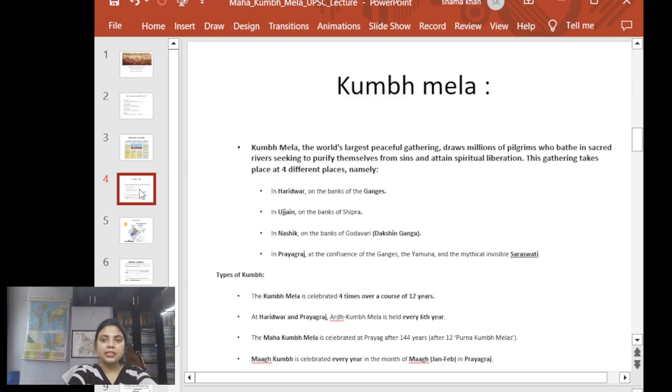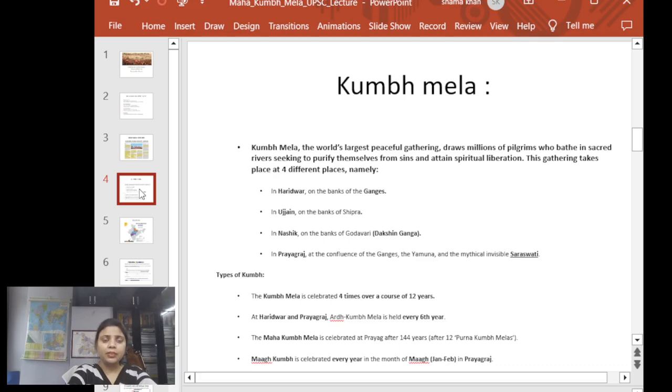This gathering takes place at 4 different places: in Haridwar, on the bank of the Ganga; in Ujjain, on the bank of the Shipra; in Nasik, on the bank of the Godavari, which is also known as Dakshin Ganga, the Ganga of the South; and in Prayagraj, at the confluence of the Ganga, Yamuna and Saraswati. In 2025, we are celebrating at Prayagraj, so this is the Mahakumbh Mela which we are celebrating.